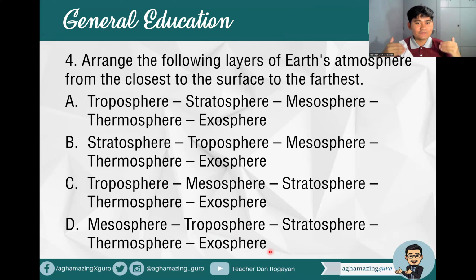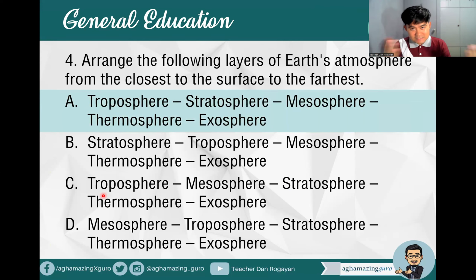The closest layer to the Earth where weather happens or where weather occurs is troposphere. So we're left with two options, A or C. All right. So what is the layer next to troposphere? That's the layer where you can find the ozone layer. And that's correct. That is stratosphere. So that's the arrangement, right? Troposphere, stratosphere, mesosphere, thermosphere, and exosphere.